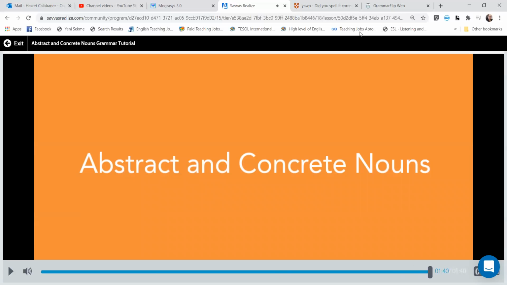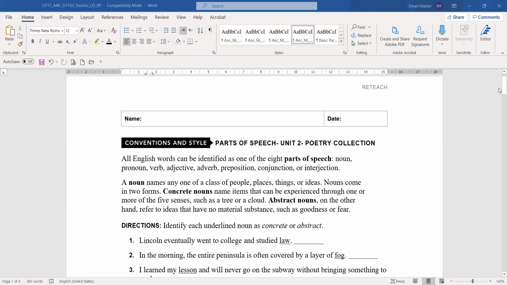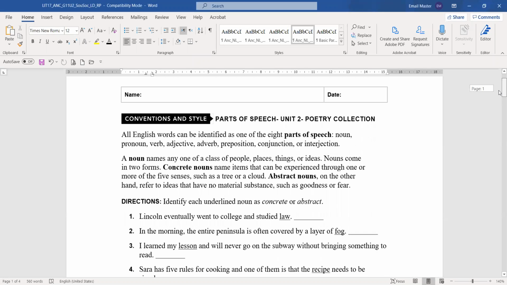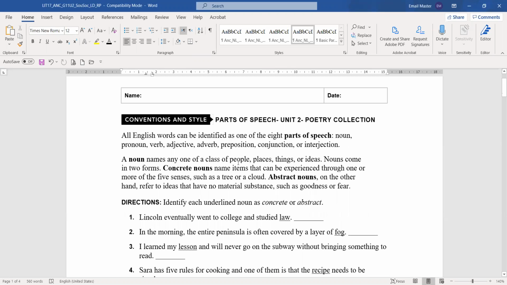Okay, so now let's share our worksheet. This is from your Pearson book. So let's recap what the video said. All English words can be identified as one of the eight parts of speech: noun, pronoun, verb, adjective, adverb, preposition, conjunction, or interjection. A noun names any of a class of people, places, things, or ideas.